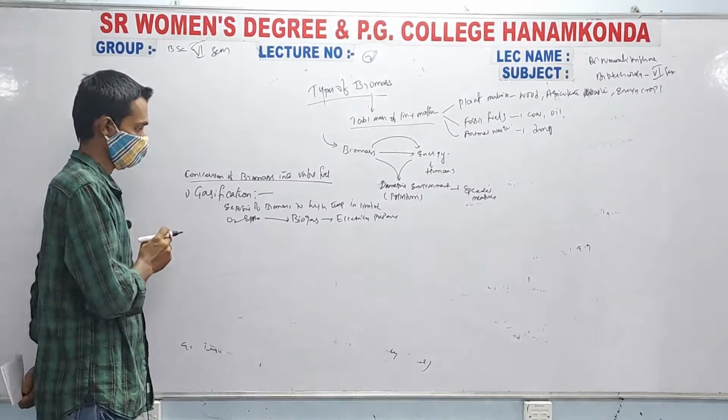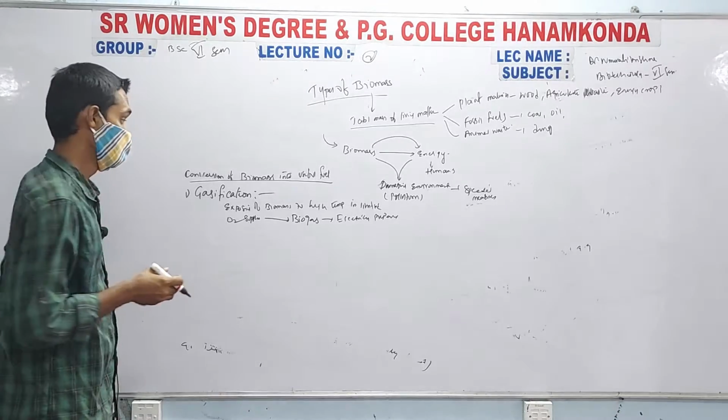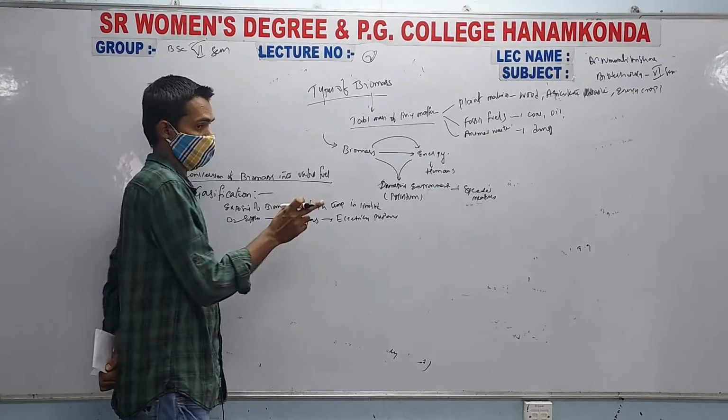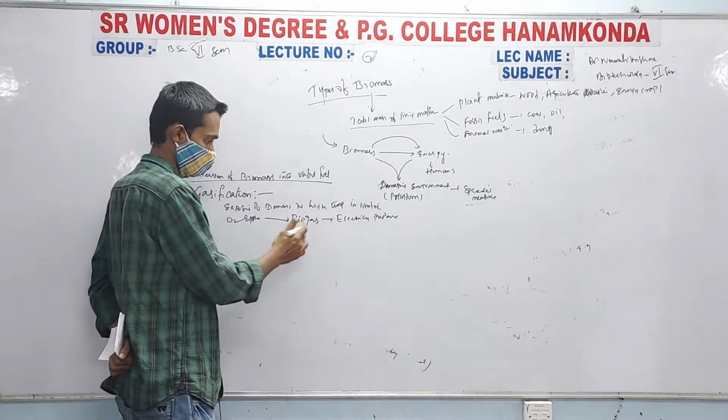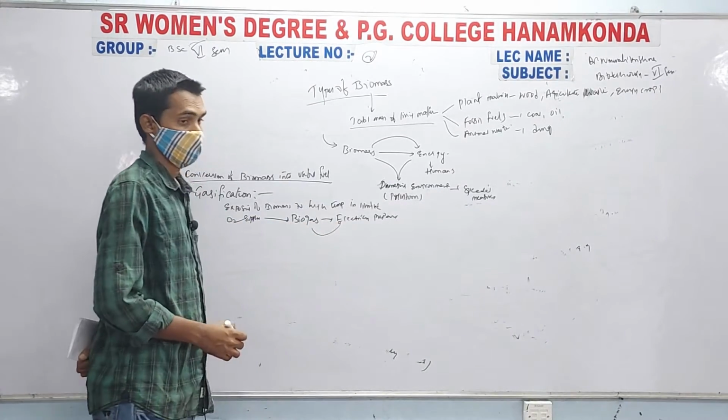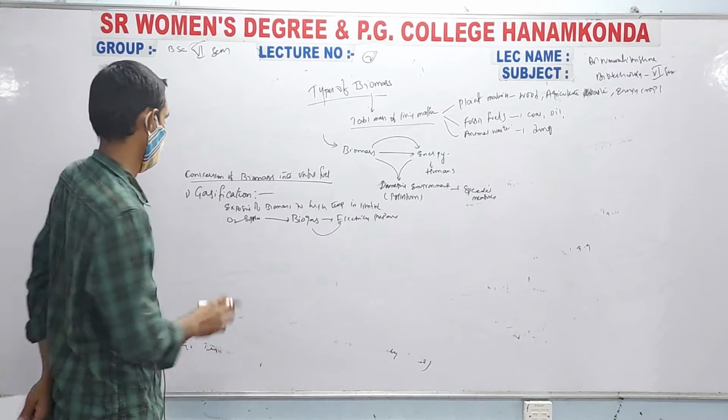So gasification is nothing but exposing of biomass to high temperature in a limited oxygen supply, which results in the formation of biogas that is utilized to generate electricity. That is called as gasification.